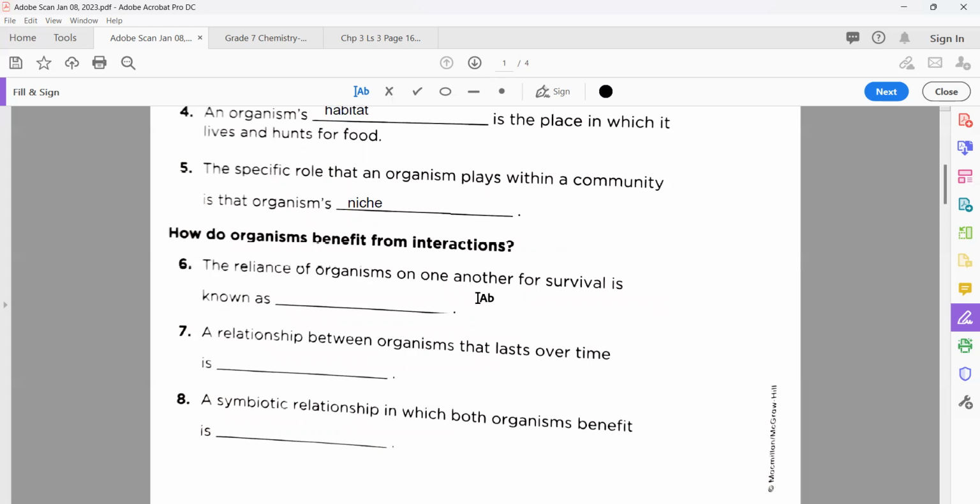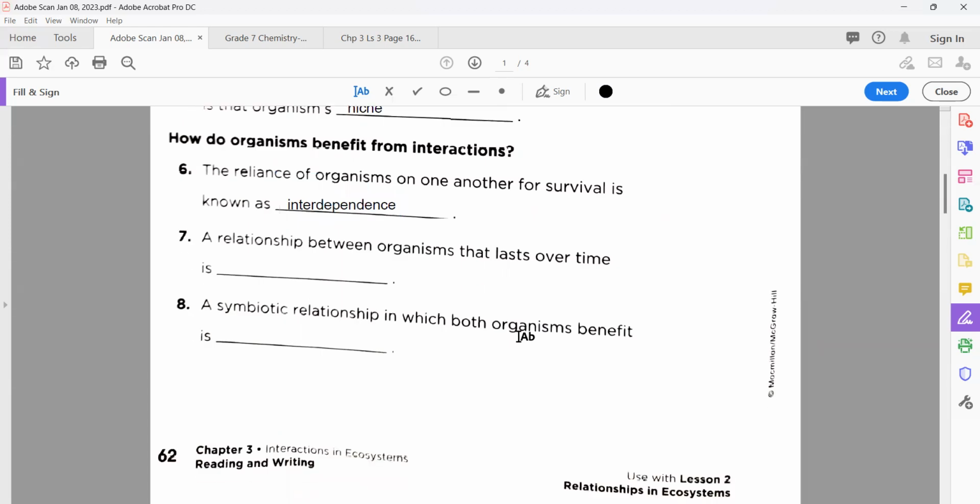So what do we call this? Very nice. Excellent. Interdependence. Don't forget about the spelling mistake. Check carefully.